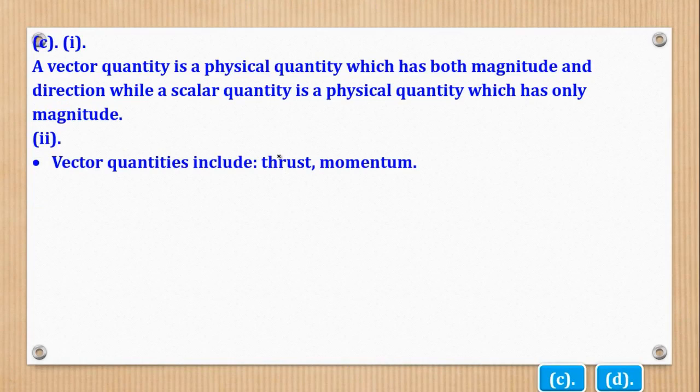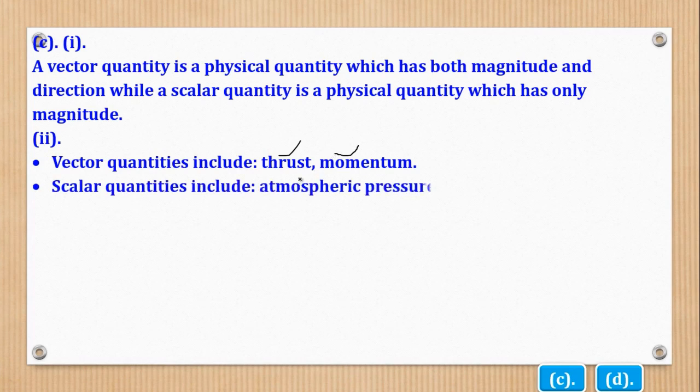Vector quantities are thrust and momentum. Scalar quantities are atmospheric pressure and temperature. And that's what they wanted.